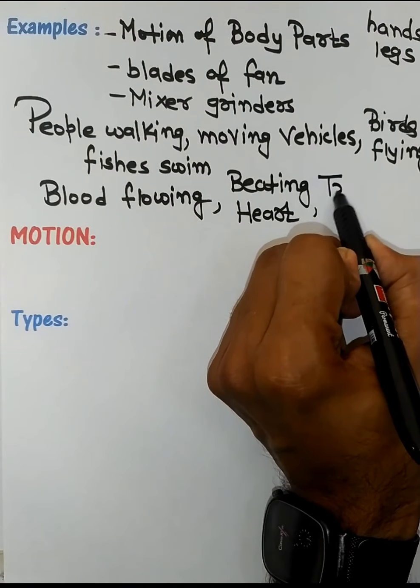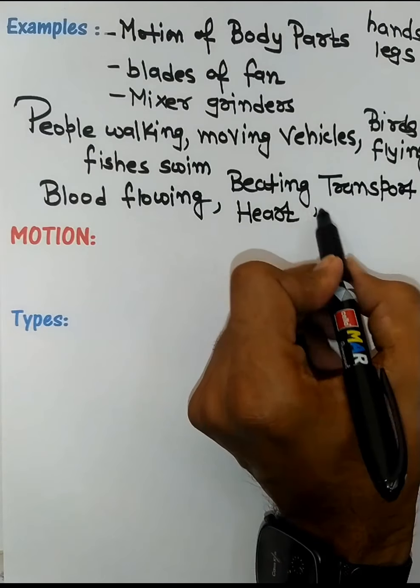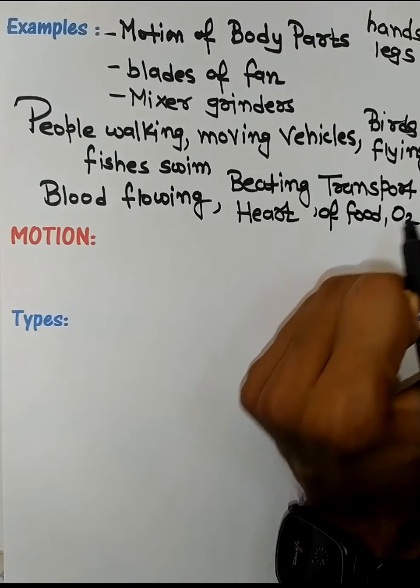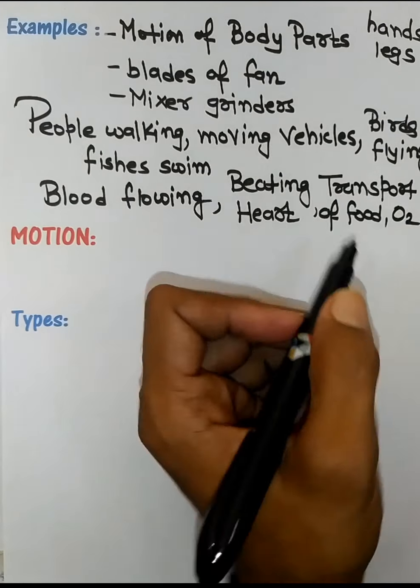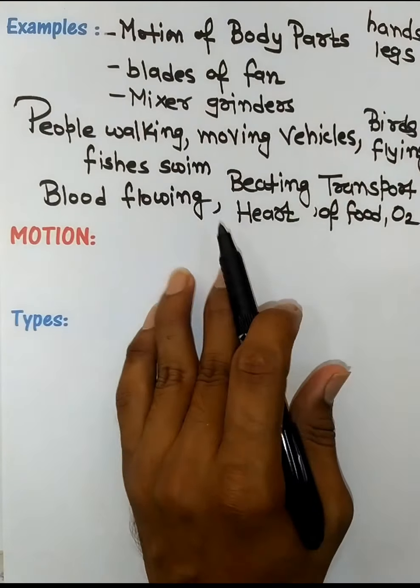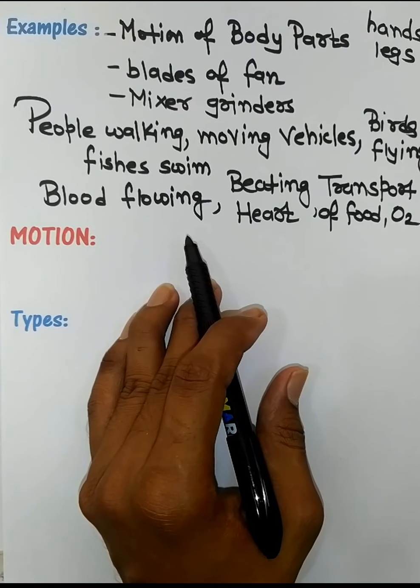The transport of food, oxygen, they are all a kind of motion, right? So we have seen many examples where we can say that things are moving, we can observe them, right?